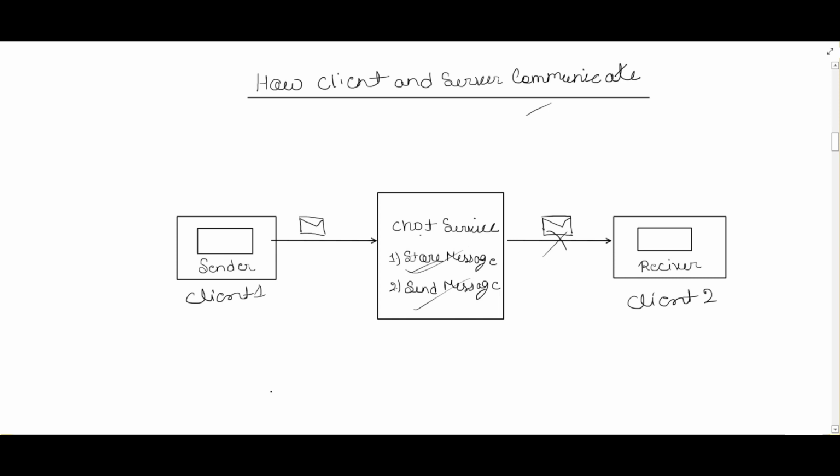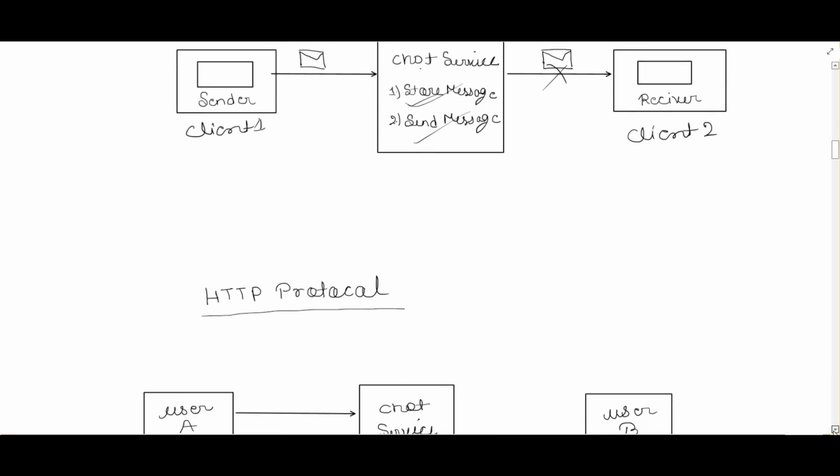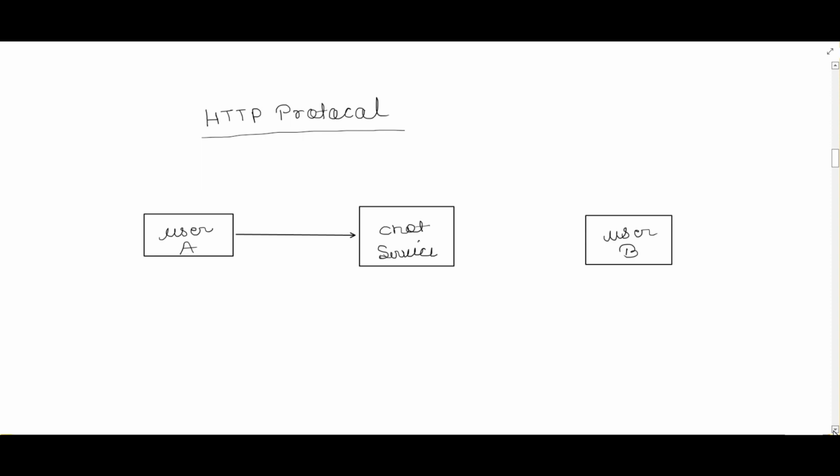So let's try to understand what protocols can be used and which we are going to select for our WhatsApp system design while sending and receiving the message. Let's proceed and discuss HTTP first. What are the pros and cons with HTTP? Can we use HTTP or not? Here I have defined again user A, trying to send the message via HTTP to the chat service. It is definitely able to send from user A to the chat service.